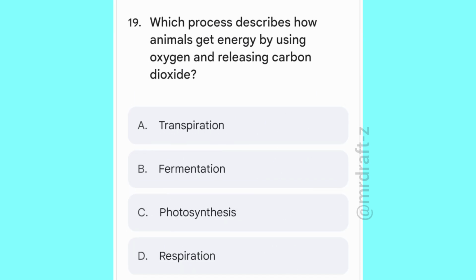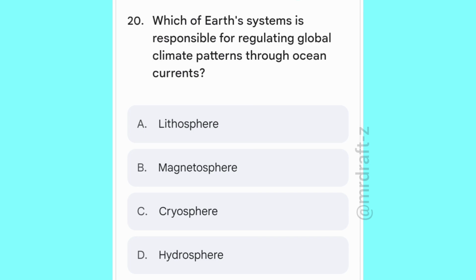Which process describes how animals get energy by using oxygen and releasing carbon dioxide? Options are transpiration, fermentation, photosynthesis, respiration. Correct option D. Respiration. Which of the Earth's systems is responsible for regulating global climate patterns through ocean currents? Options are lithosphere, magnetosphere, cryosphere, hydrosphere. Correct option is hydrosphere.